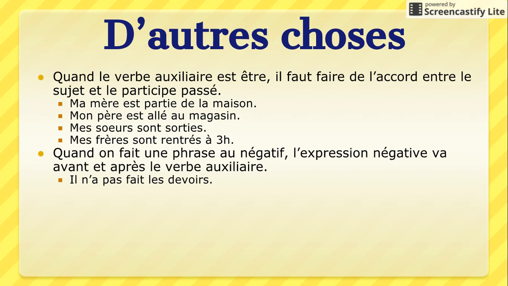And when we have any verb in the passé composé, whether it takes avoir or être, in the negative, we're going to put the negative expression, the ne pas, typically around the helping verb. So, il n'a pas fait. Il n'est jamais.